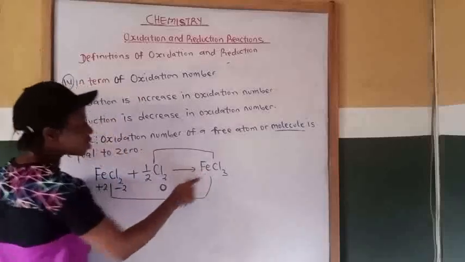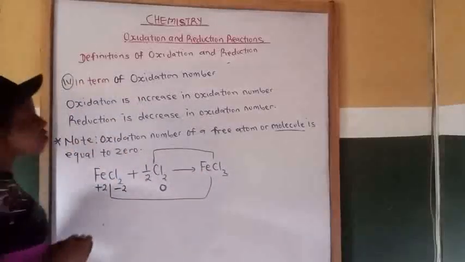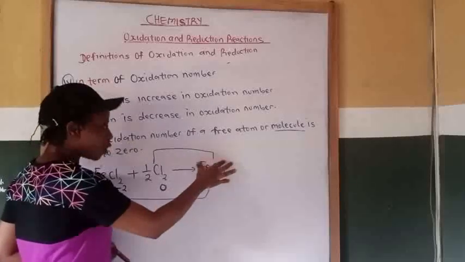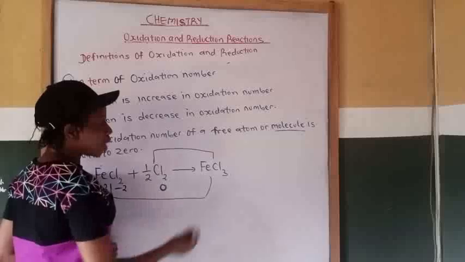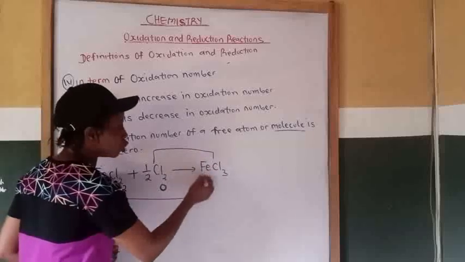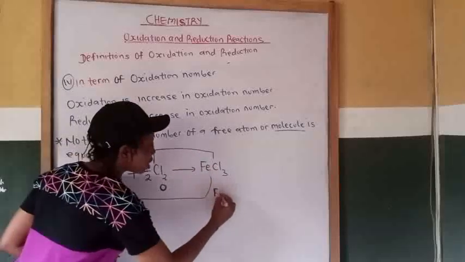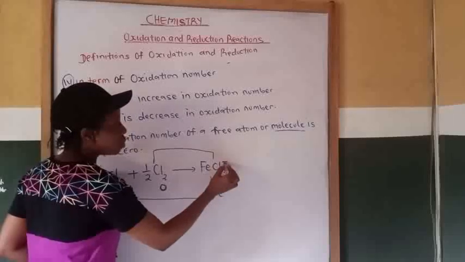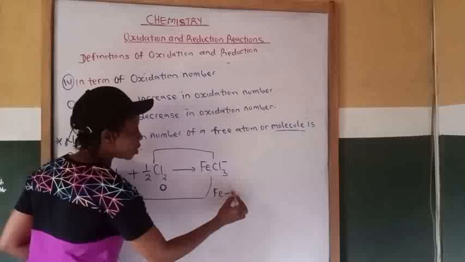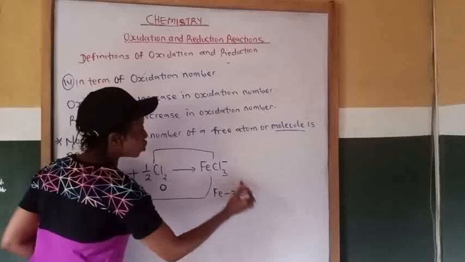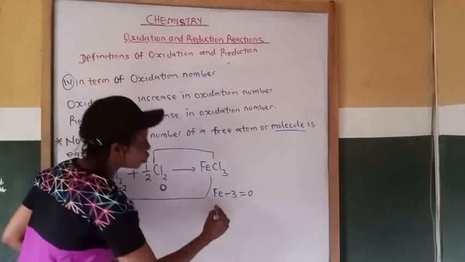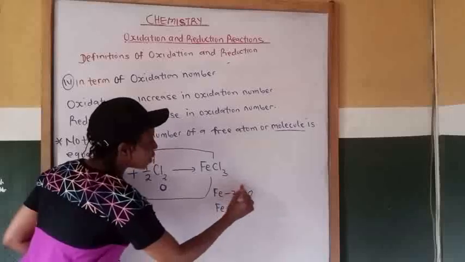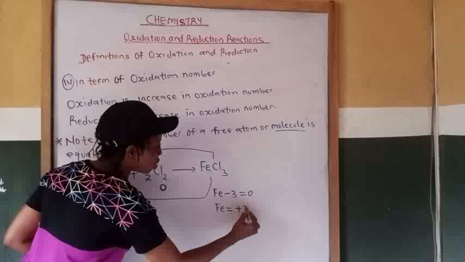Now let's come back to the product side. We want to calculate the oxidation number of iron and chlorine there. So Fe is unknown. The charge on chlorine is minus 1. Minus 1 times 3 gives minus 3. So Fe minus 3 equals 0, therefore Fe equals plus 3.